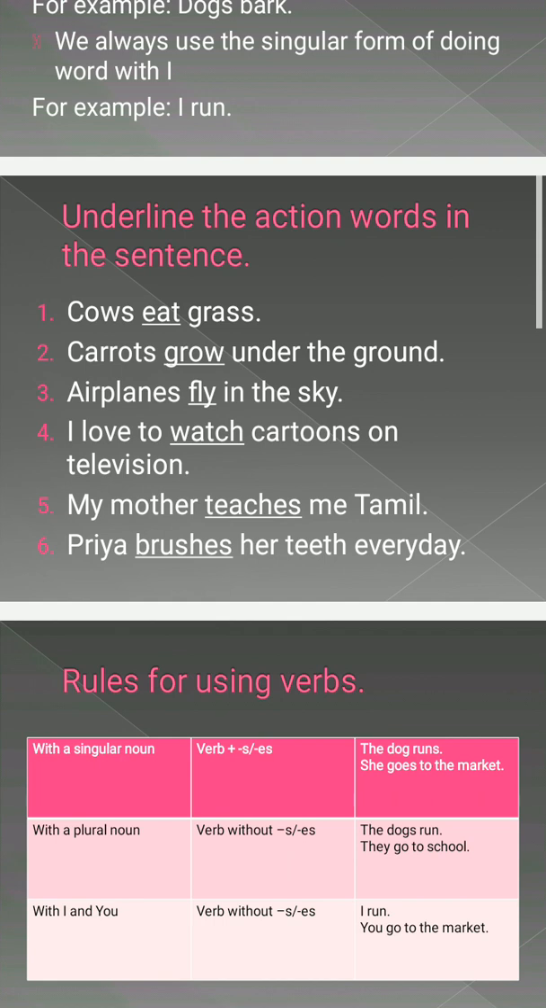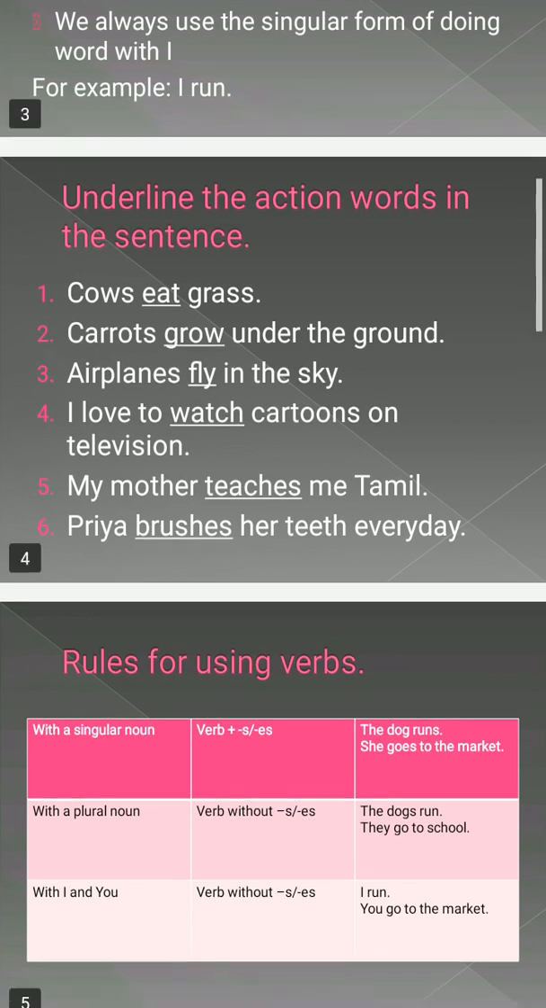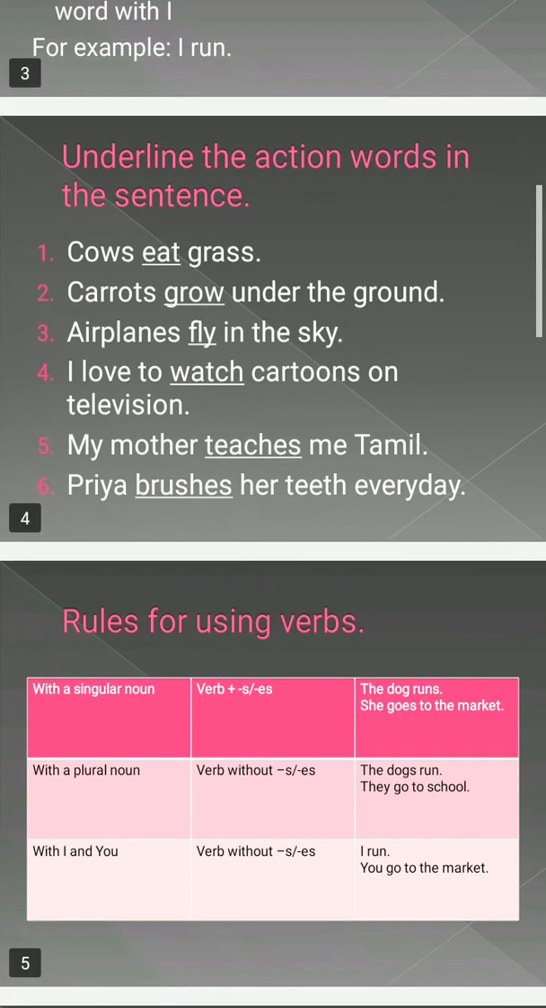Secondly, carrots grow under the ground. Similar thing. What work is being done? Which work is going on? Carrots are growing, so grow is the action word, and carrots is plural, so we have used grow. Airplanes fly in the sky. What is the work of airplanes? Flying. So fly is the action word, and we have taken multiple airplanes. Airplanes is a plural word, so we have used the base form of the action word, that is fly only.